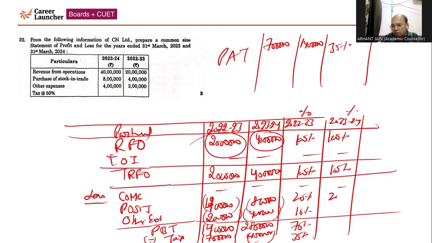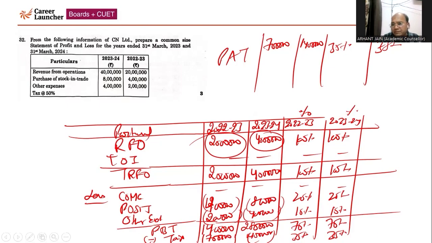It will come to 20%, 8 lakh of 40 lakhs is 20%, 10%, then 70%, then 25%, 35%, and 35% profit after tax, because you have paid tax of 50%. So accordingly, you will calculate 50% of 70%, which is 35%. So this is all about this case. We have solved this question.